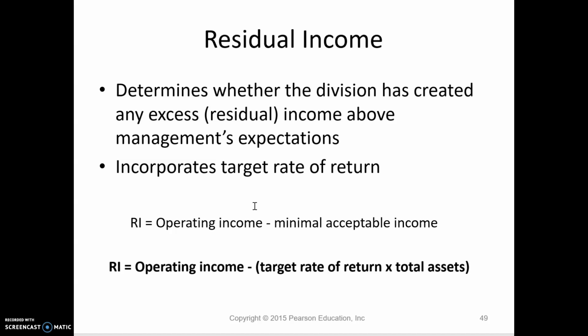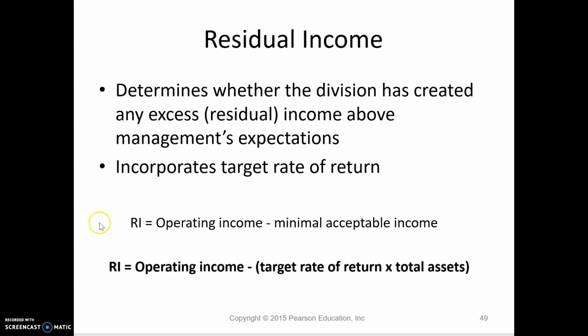So a manager may turn down a project that the investors would want the manager to take because the manager doesn't want the ROI that they're currently achieving to be reduced. So that's why residual income could be a better measure.